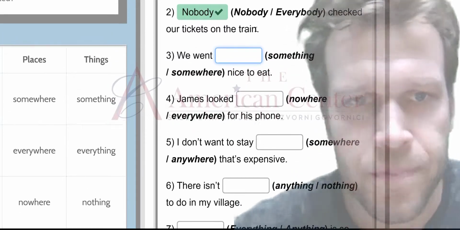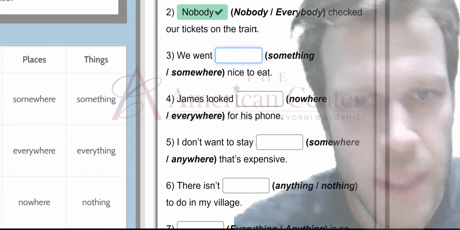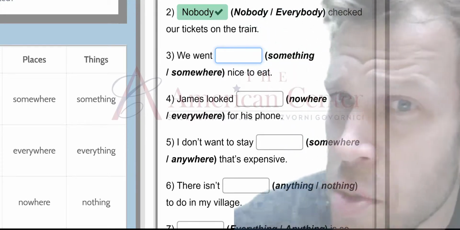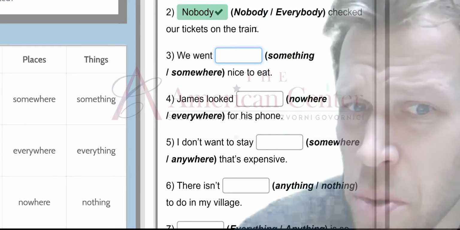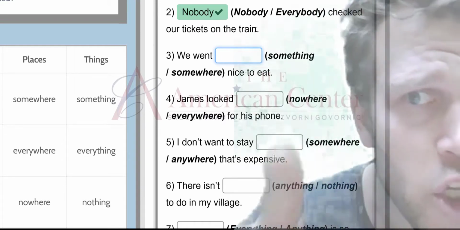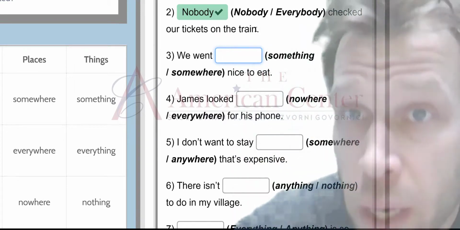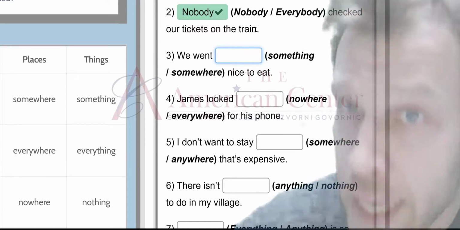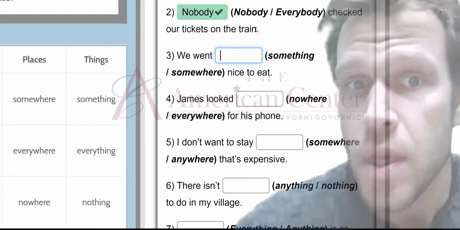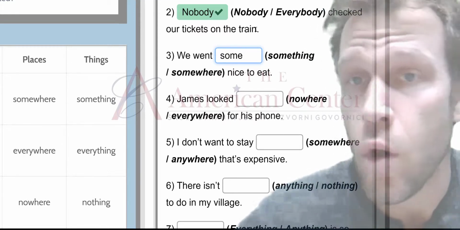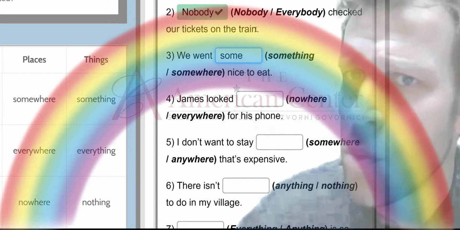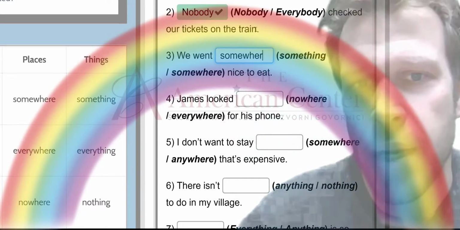All right. Number 3, we went blank nice to eat. So did we go to a thing or did we go to a place? I think, what do you think? Good. Place. We went to a place. Okay? That means we need to use where. Somewhere. Over the rainbow. Have you heard of that song? It's a pretty good song. Somewhere over the rainbow. All right?